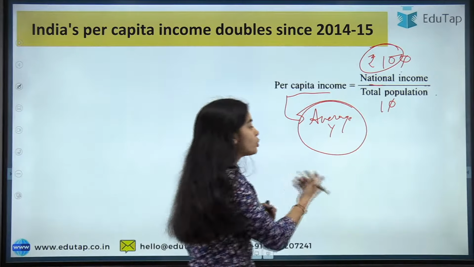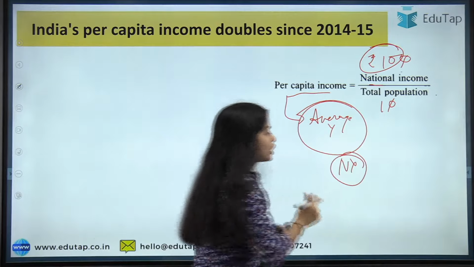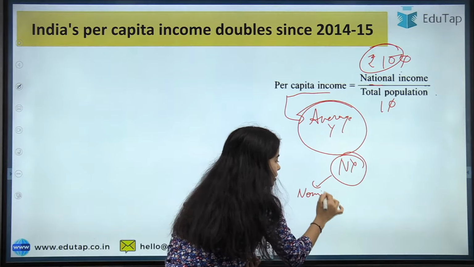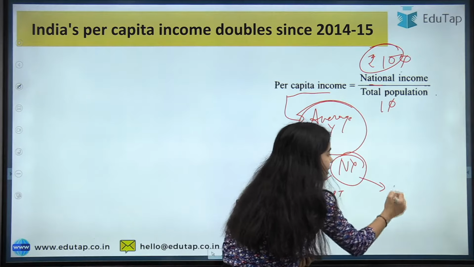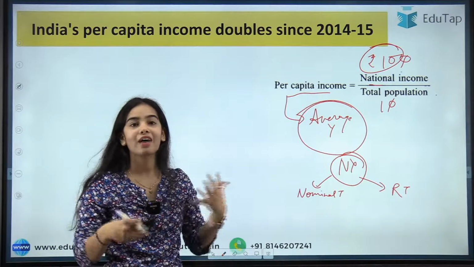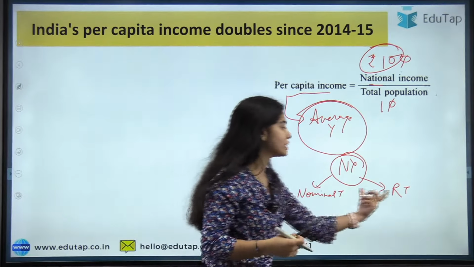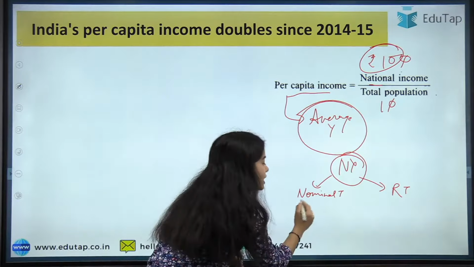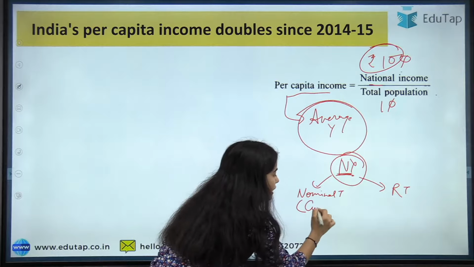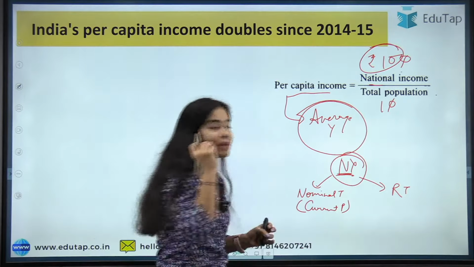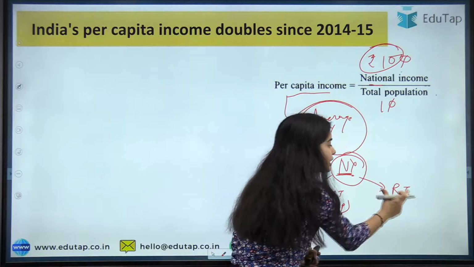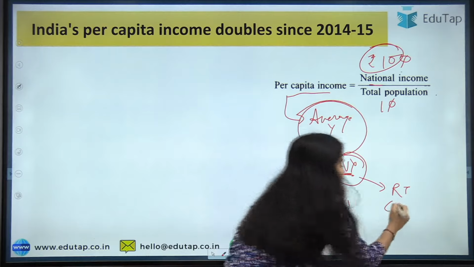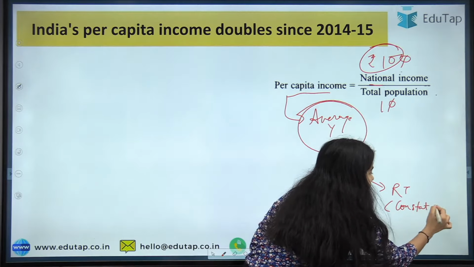Now coming to the two terms that I was talking about. The national income is determined in nominal terms, and the national income is also determined in real terms. Usually we have this confusion about what nominal terms mean and what real terms mean. In the basic form, nominal terms means we are calculating the national income at current prices, and national income in real terms means that we are calculating the national income at constant prices. Okay, at constant prices.